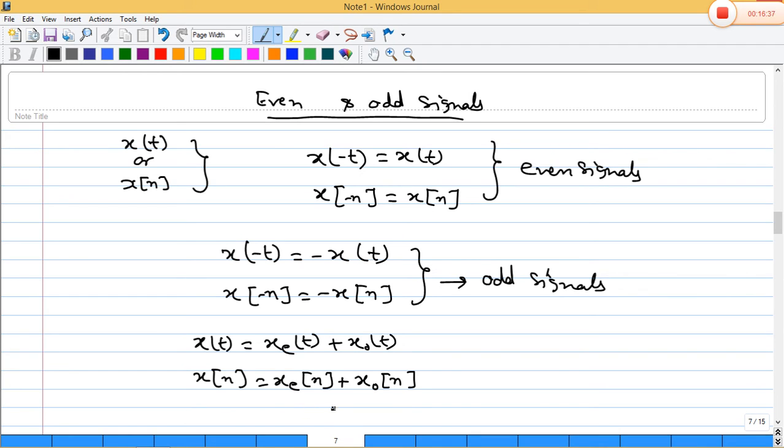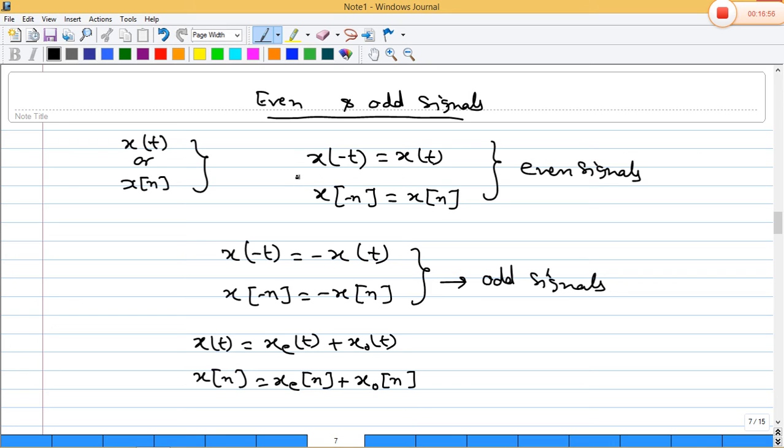So if I put t equals minus t, or n equals minus n, in the signal and it gives the same result as x(t) or x(n), then the signal is said to be an even signal.